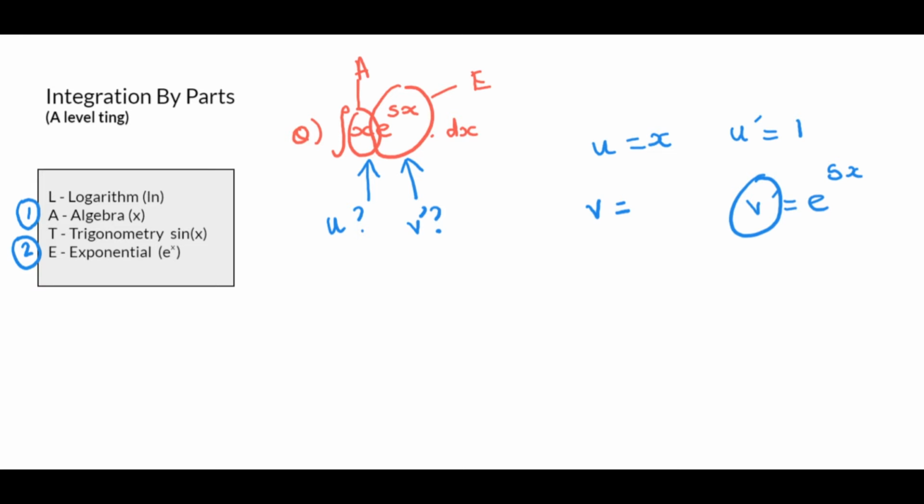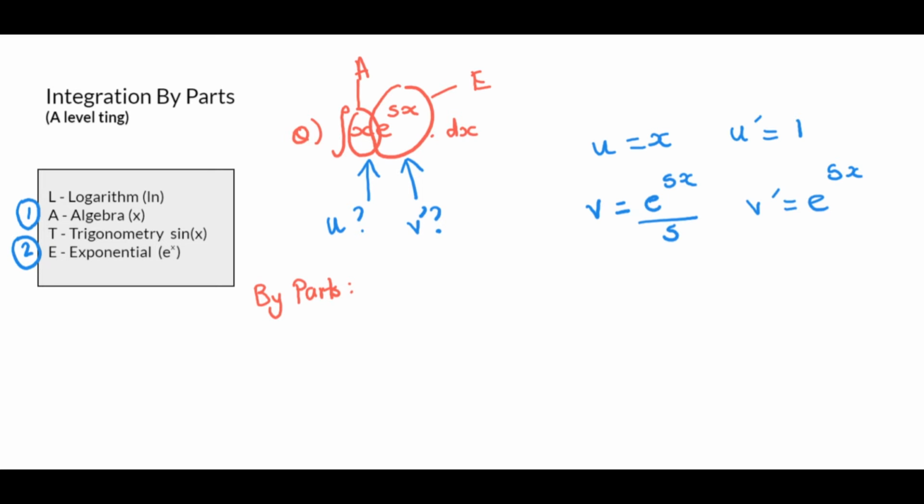You understand? So basically, when you integrate v dashed, I've done a video on this, but you can go back and look at it if you want to. Basically, it's just going to be e to the 5x and then divide it by the derivative of the power, which is 5. Once you've got this, integration by parts is light work. You understand? So now we need to look at the formula to make this a bit simplification. So the formula of integration by parts, so I'm just going to put by parts.